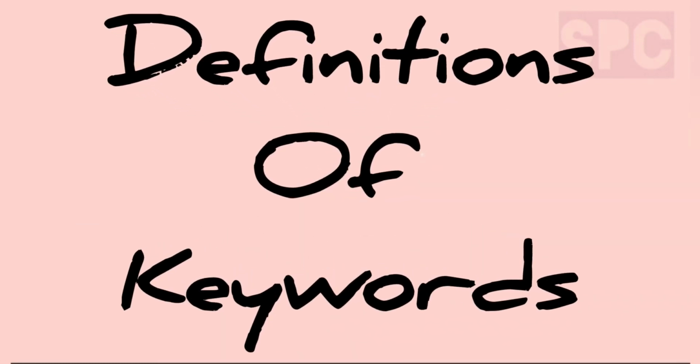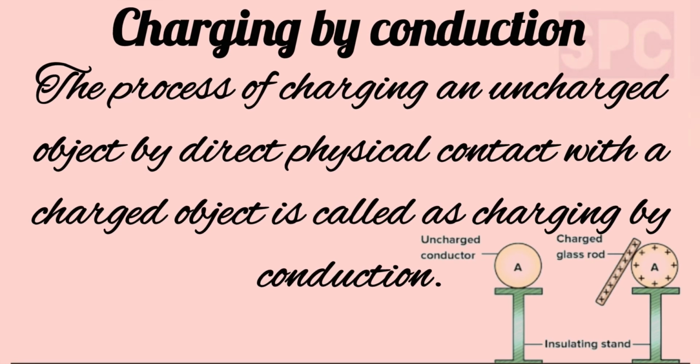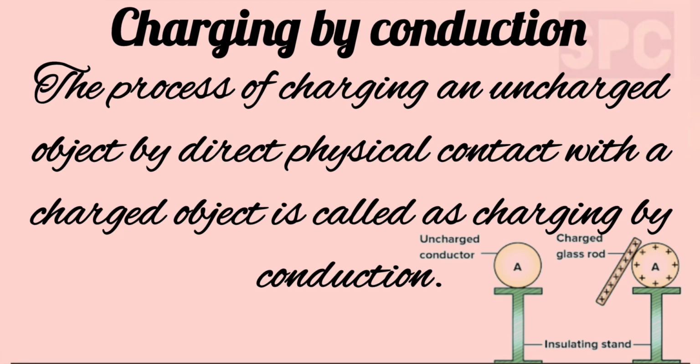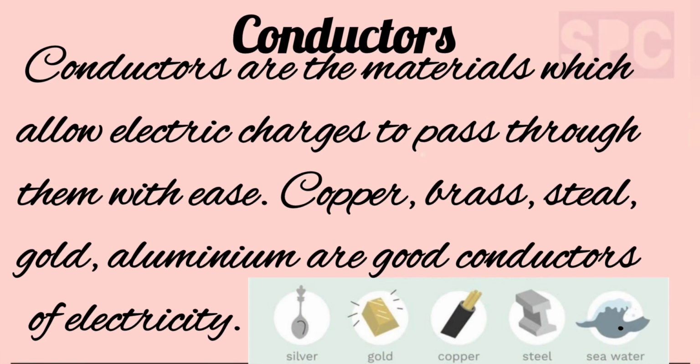Students, first we will write the definitions of several keywords appeared in this chapter. So let's start. First keyword, charging by conduction. The process of charging an uncharged object by direct physical contact with a charged object is called as charging by conduction. Second keyword, conductors. Materials which allow electric charges to pass through them with ease are called as conductors.